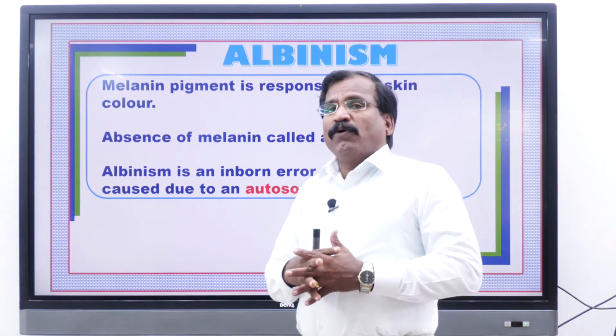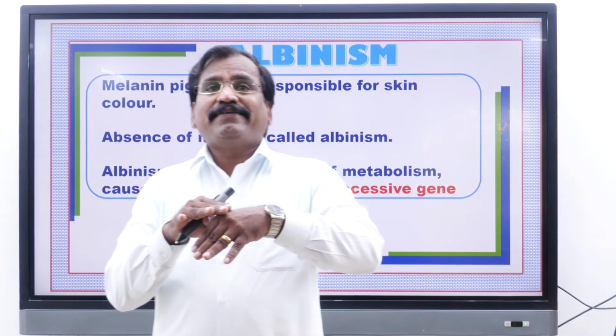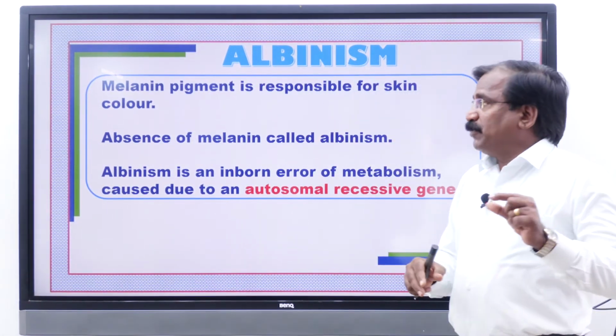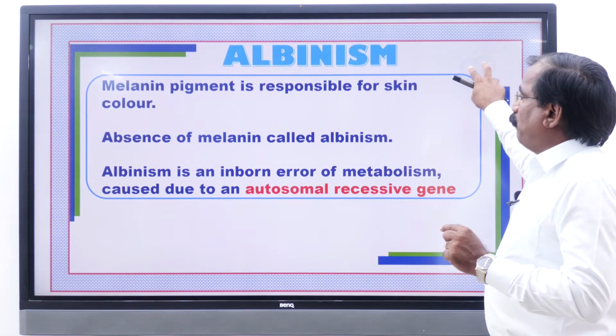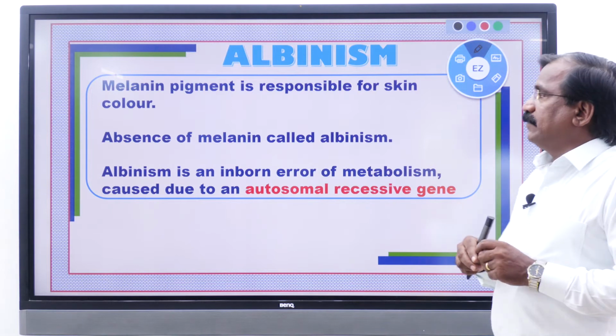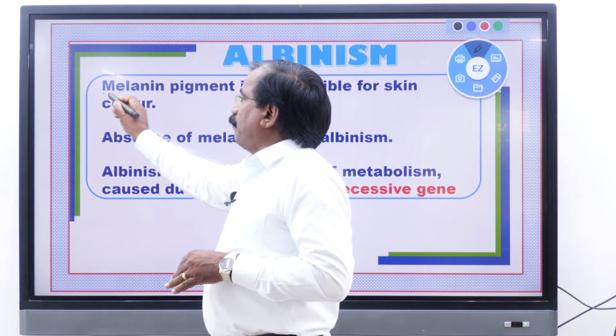Usually for a normal individual, the color of the skin is brown. That color is given by a pigment found in the skin, called melanin.